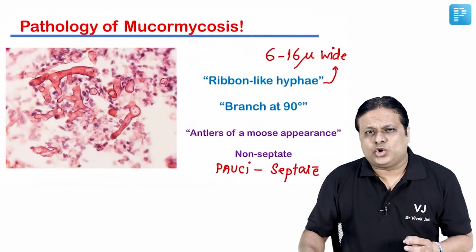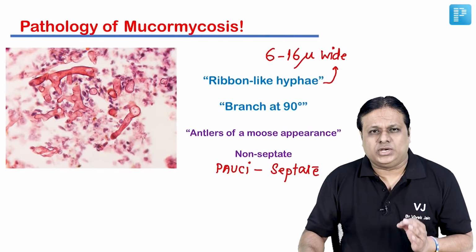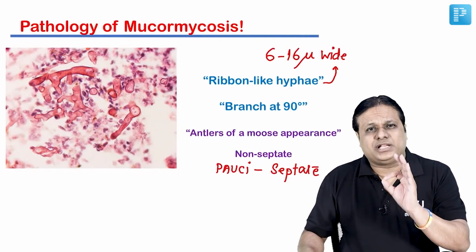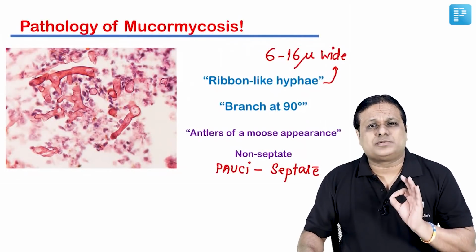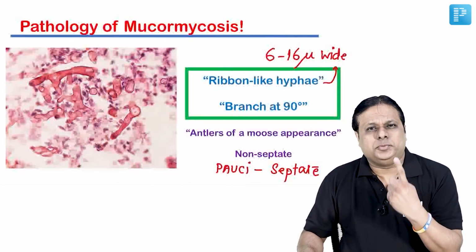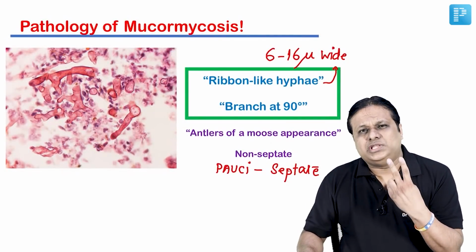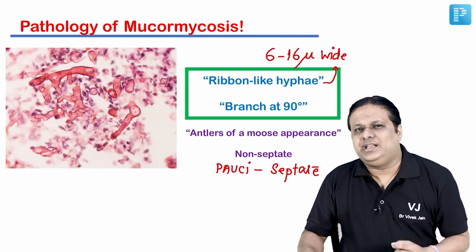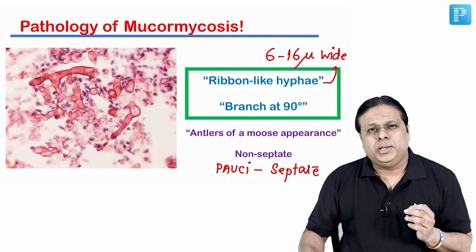So friends, the take home points from the pathological picture of mucormycosis that you must know are 2 points. Number one, that they have ribbon like hyphae, and number two, they branch at exactly 90° perpendicular to the main hyphae branch.